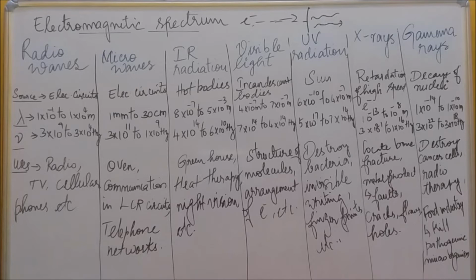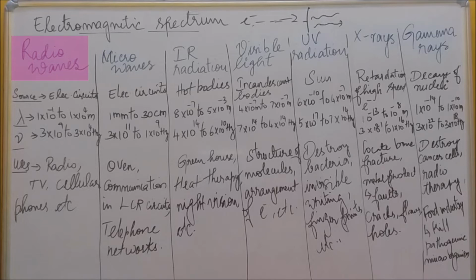So the first one is radio waves. Here we are going to see the sources of these waves, the wavelength range, the frequency, and the uses. The sources of radio waves: we know radio waves come from a radio station, right? The main source of radio waves is oscillators in electric circuits. Even stars also emit radio waves.